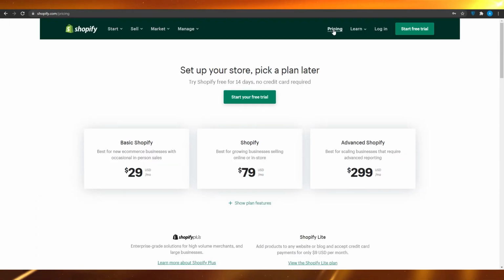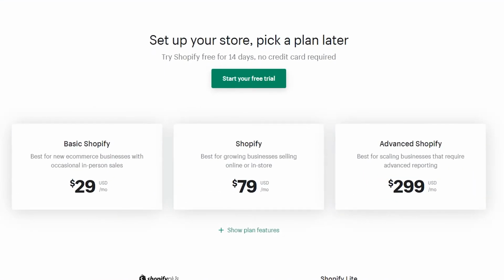For the basic plan, they're gonna basically charge you $29 per month. Then for their Shopify growing business plan, they're gonna charge you $79. For their advanced Shopify plan, they're gonna charge you $300, which is absolutely insane if you think about it. But honestly, it is not a lot. You can actually get by with a fairly decent store with just the basic option as well. So again, if you have more money, more sales, definitely upgrade.